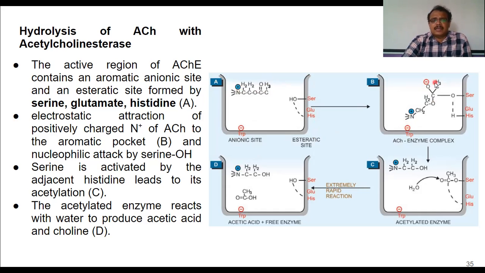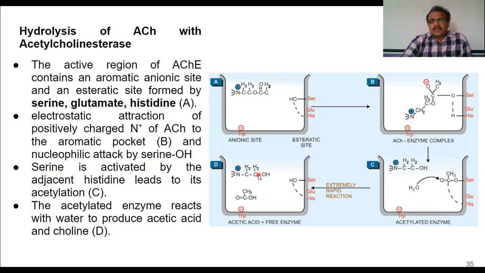As soon as they are bound, the activation of serine by the adjacent histidine leads to the acetylation of that particular enzyme. So this is the enzyme, and it gets an acetate group from the acetylcholine, and this acetylated enzyme reacts with water to form acetic acid.